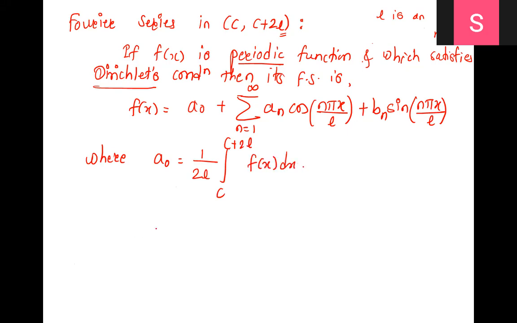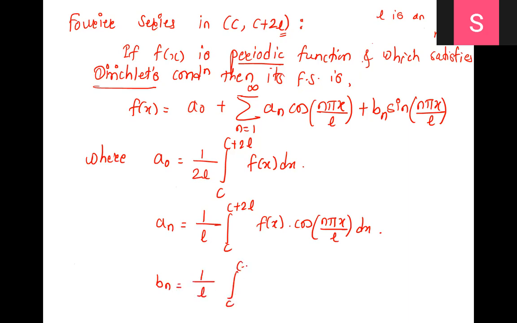An is, where it was 1 upon pi, here it will be 1 upon L, integral from C to C plus 2L of f of x into cos n pi x upon L dx. There was nx before, and now with L it is n pi x by L. And b n is 1 by L again, integral from C to C plus 2L of f of x into sine n pi x by L dx. This is the basic definition in the interval C to C plus 2L.